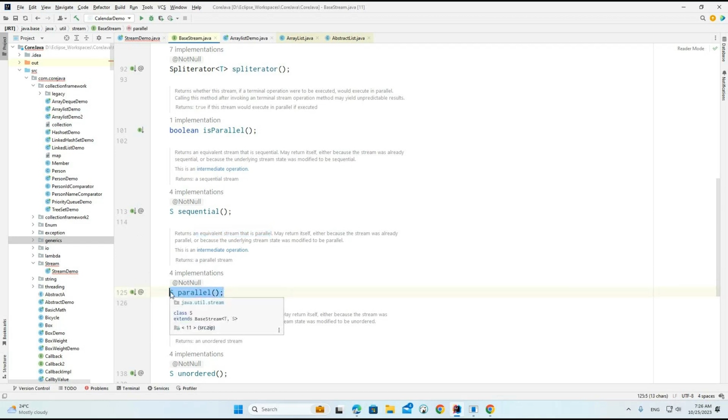Okay, so basically when we are trying to work with multiple threading, we can go for parallel. Whenever you are not working with multiple threads, and only one thread is working at a time, then we can go for sequential. This is the main difference we have between parallel and sequential.